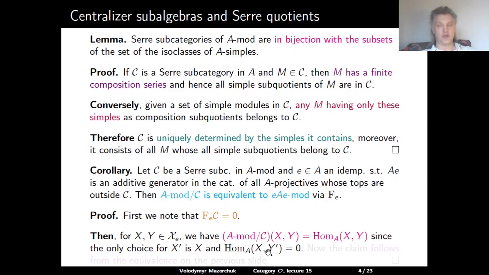This is because the top of X is outside C, while any simple subquotient of Y' is in C. So therefore this hom is 0, which implies immediately that the hom from X to Y in the quotient is equal to the hom from X to Y in A-mod.